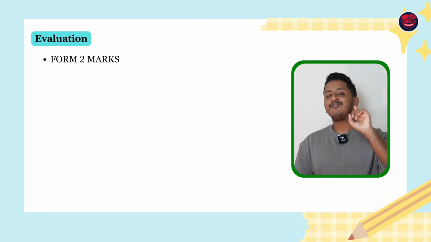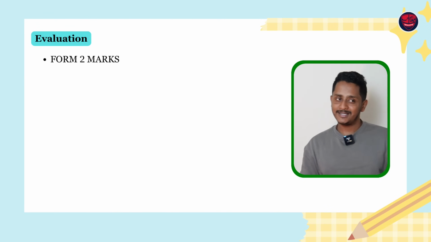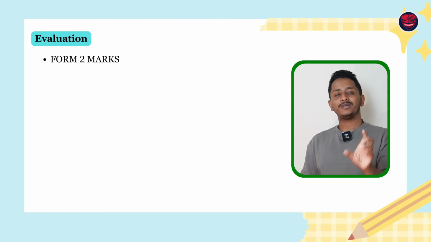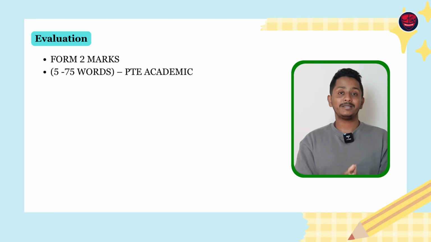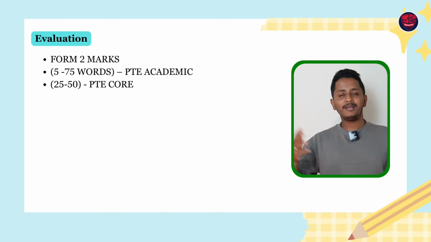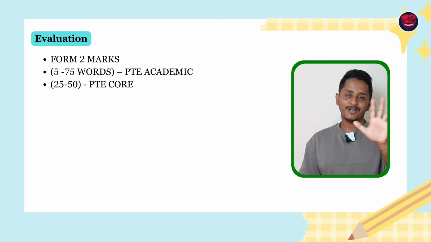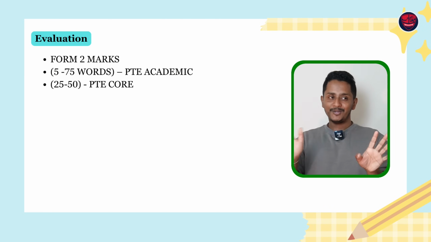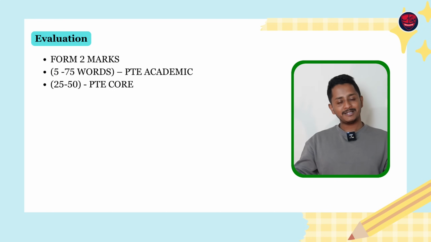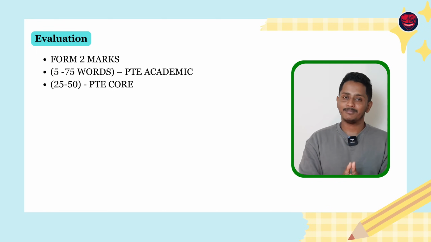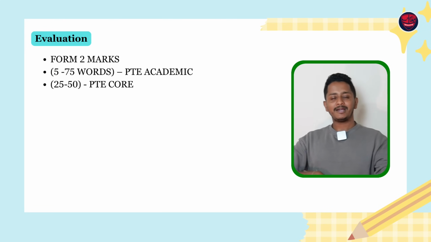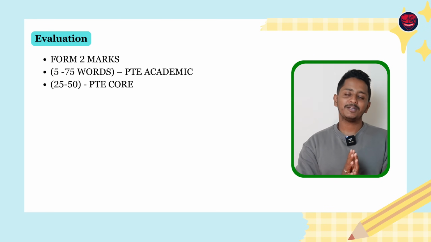First thing is form. This is what Pearson score guide says. Form means the word count. It reads, if the word count is between 5 to 75 words for PTE Academic, you get 2 out of 2 marks for the form. For PTE Core, it should be between 25 to 50 words. Very simple, make sure it is between this word limit, you're gonna get 2 out of 2. If you exceed the word limit, then it's gonna be 0 marks. Remember this. The ideal word count would be somewhere between 40 and 45 words. For both PTE Academic and Core, don't have to worry much about it.